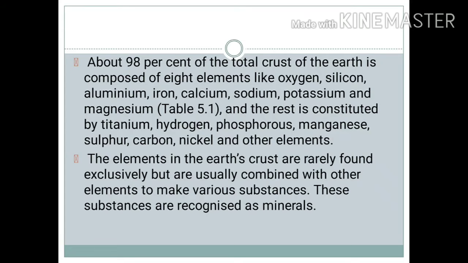The elements in the earth's crust are rarely found exclusively but are usually combined with other elements to make various substances. These substances are recognized as minerals. So basically all these elements are not found on their own. Rather, they are combined with a number of other elements to form certain substances, and those substances are known as minerals. Now what are these minerals?